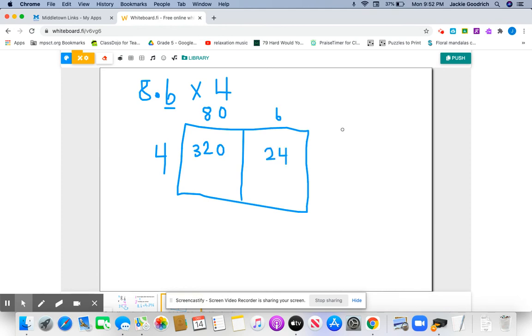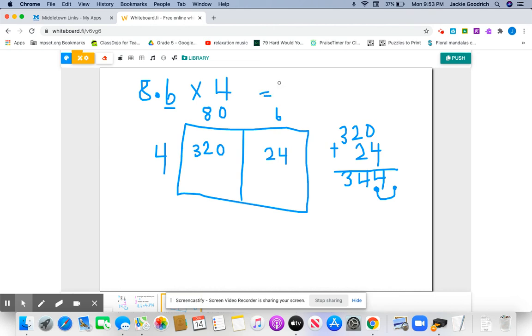I add these numbers, so I do 320 plus 24. And when I add these two numbers, I have 4. 2 plus 2 is 4 here. Then I bring the 3 down. And since there's one digit after the decimal point, I have my imaginary decimal point here. I move it one time to the left. And that's it.